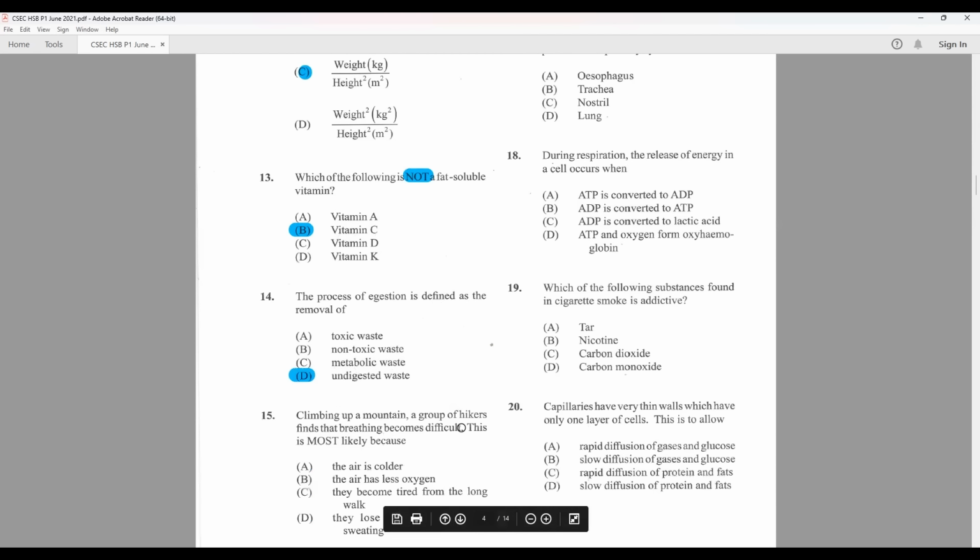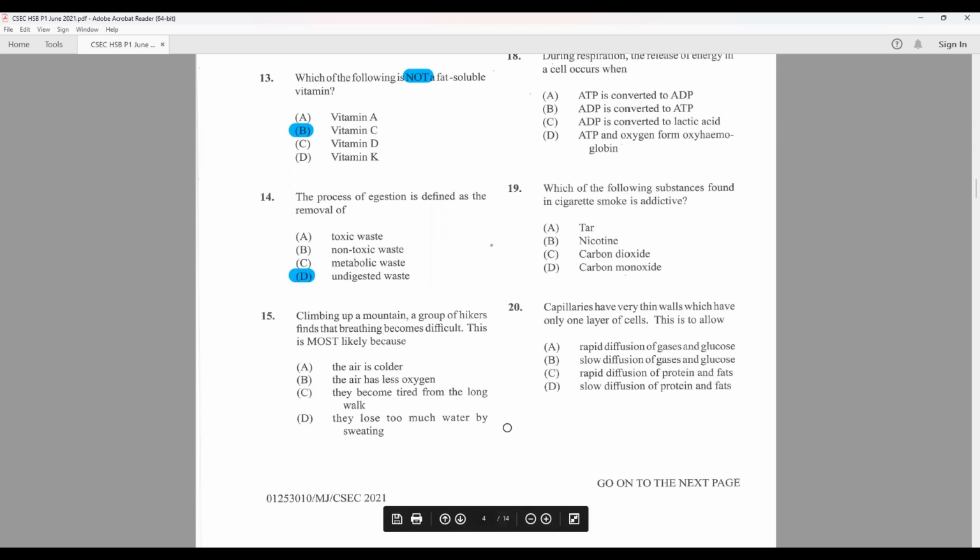D. Climbing up a mountain, a group of hikers find that breathing becomes difficult. This is most likely because, and question 15 identifies that we are in respiration. So what's the reason breathing became difficult? It's because there's less oxygen in the air the higher up they go. B.